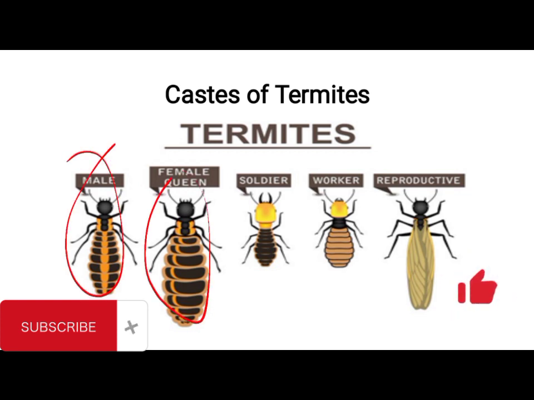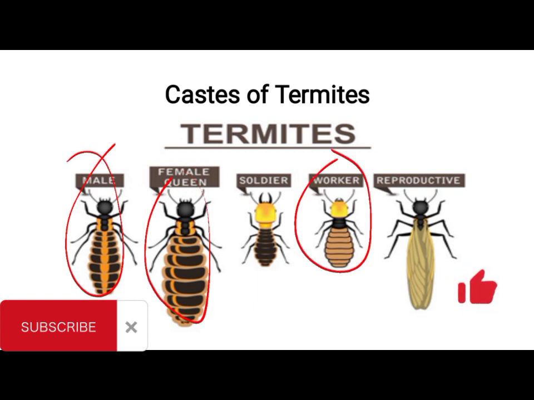So what's the function of a king and a queen? They are what we refer to as the reproductive members of the caste, with the responsibility of mating and laying eggs. Those are their two functions. They mate and they lay eggs, and that's all they do in the caste. There is always only one king and one queen at any particular time, although you could have other fertile potential kings and queens.